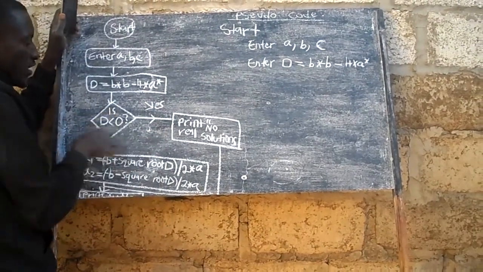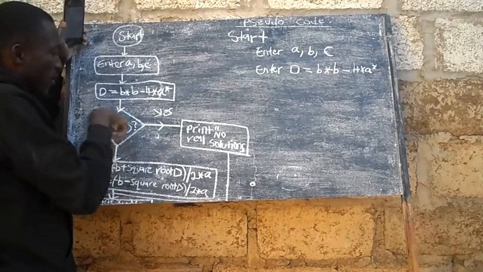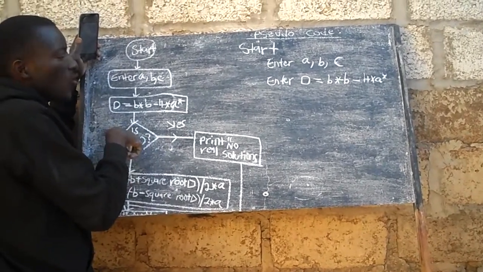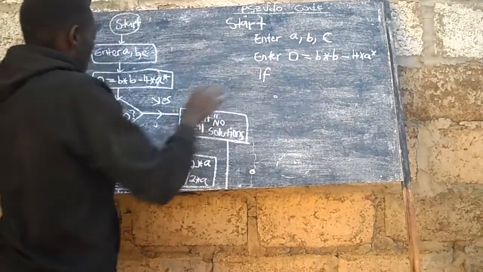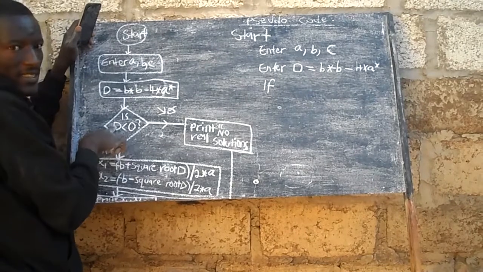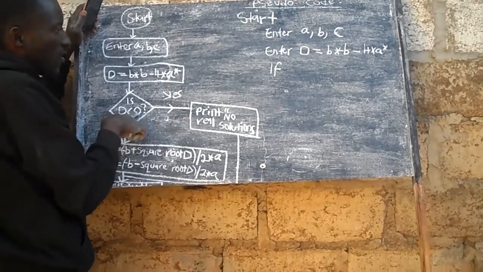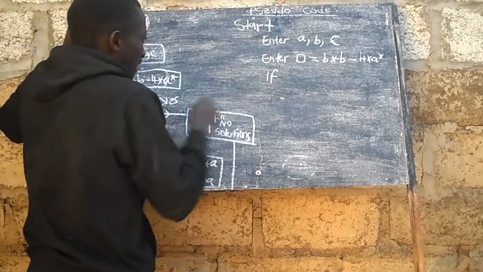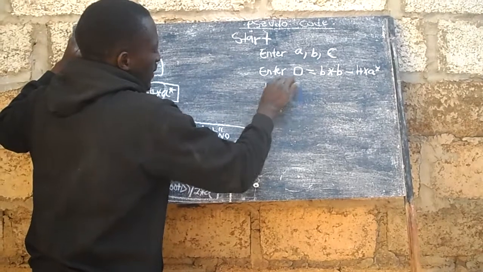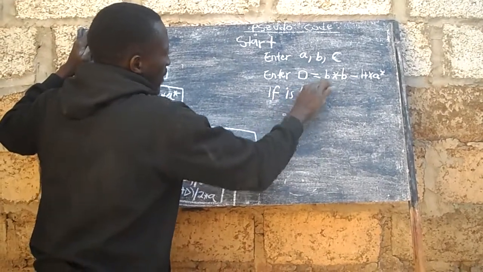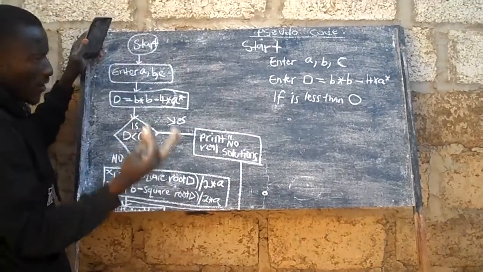Now this is the decision box. Remember what we talked about? From the decision box, "is" changes to "if". So we will say if D, we don't know what D is. So if D is less than 0. Others will use symbols, it's fine.